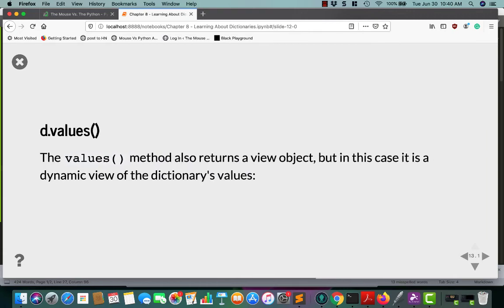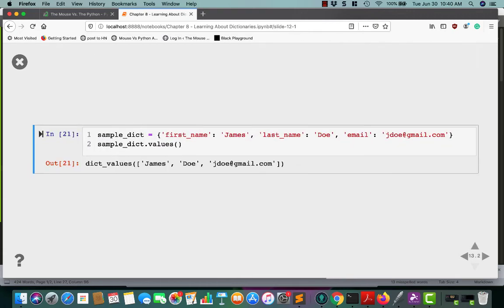d.values will return a view object, but this time it's going to be the values. So here we get the values James, Doe, and the email address. It's basically the complement to the .keys method.